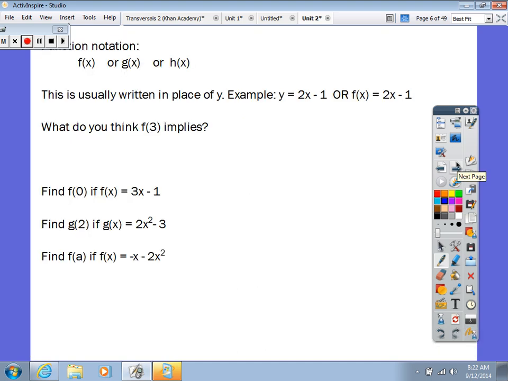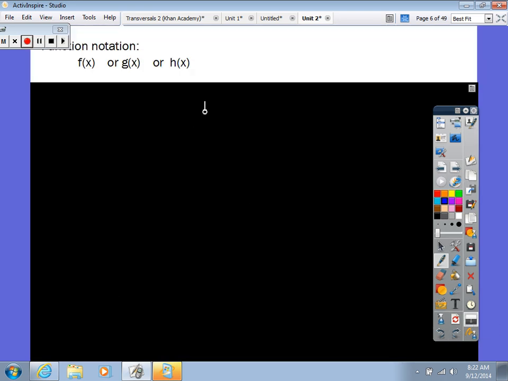Okay, function notation. All right, I want you to go ahead and write this in your notes. This says function notation. And function notation, this is what it looks like. But this is read as f of x or g of x or h of x.